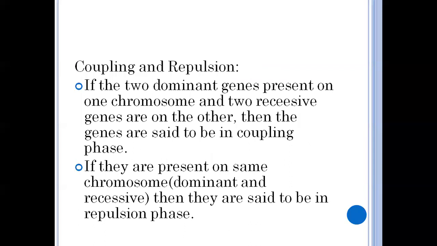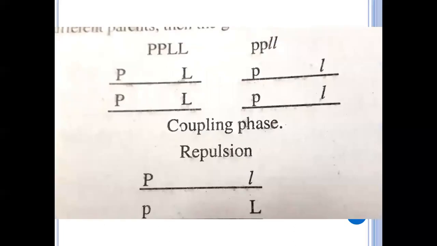So there are coupling and repulsion. What is coupling and what is repulsion? If the two dominant genes are present on the same chromosome and the recessive genes are present on the other, then the genes are said to be in coupling phase. There are two chromosomes here. You see the image.